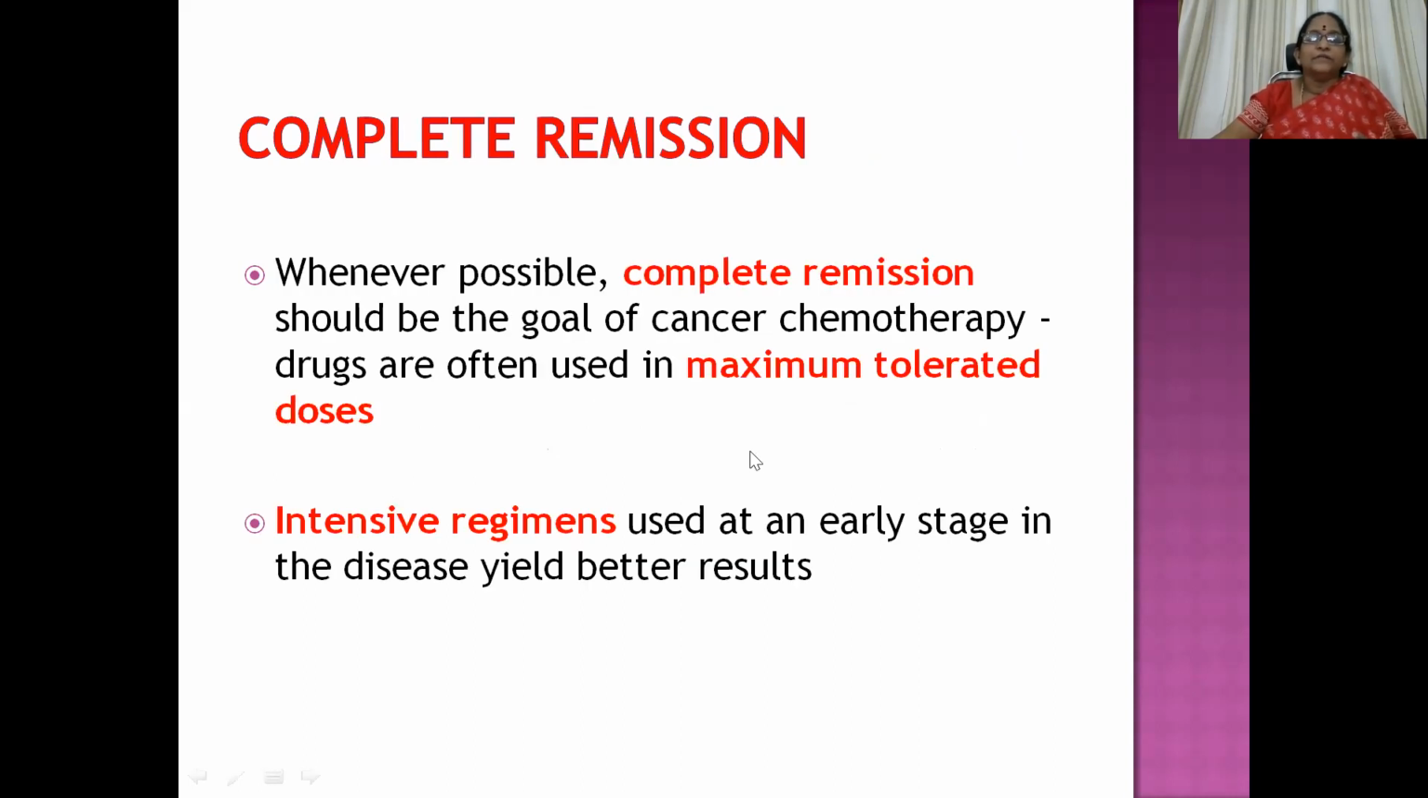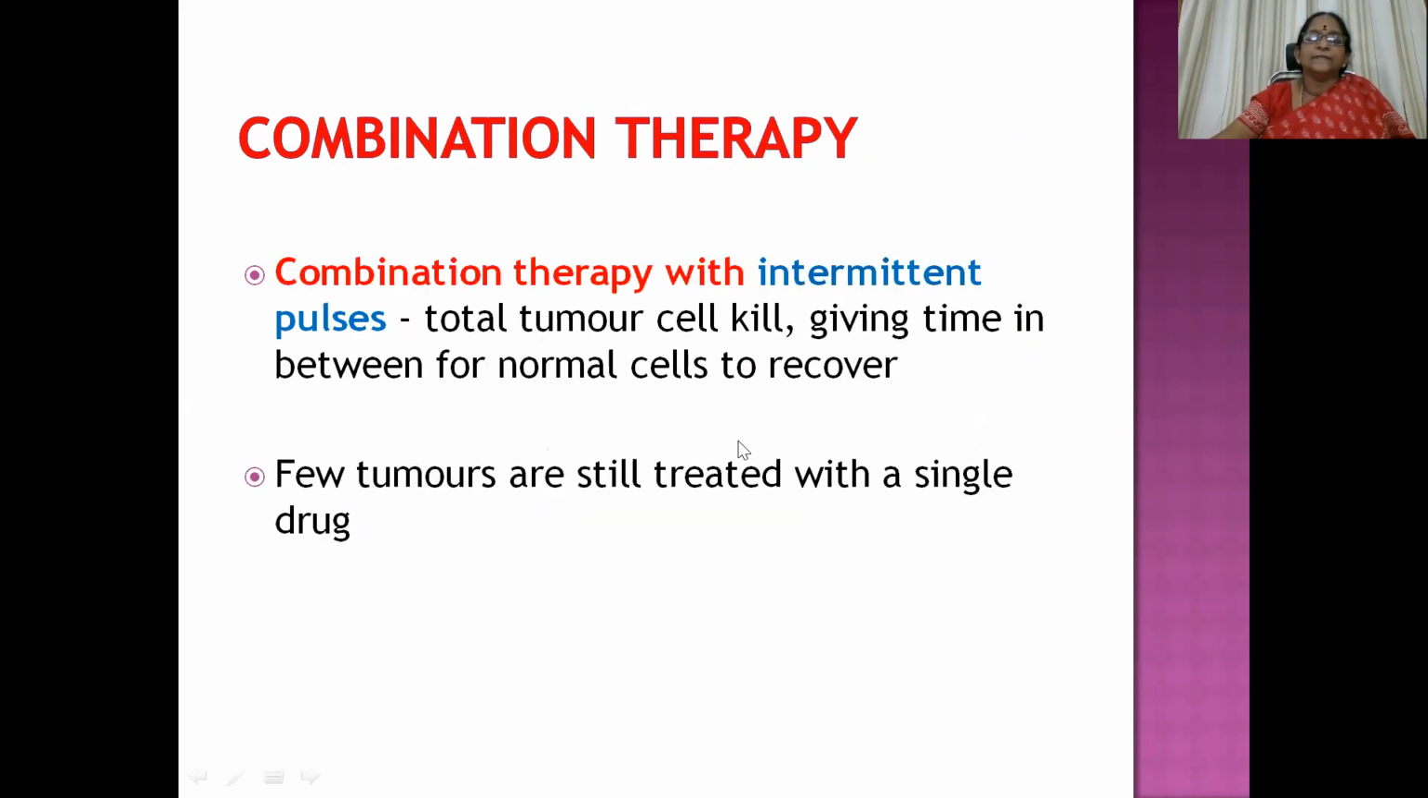Then complete remission. This is possible only when the drugs are used in maximum tolerated doses. And also we have another option, intensive regimens used at an early stage in the disease, so that there will be complete elimination of the cancer itself. So maximum tolerated doses or intensive regimens.